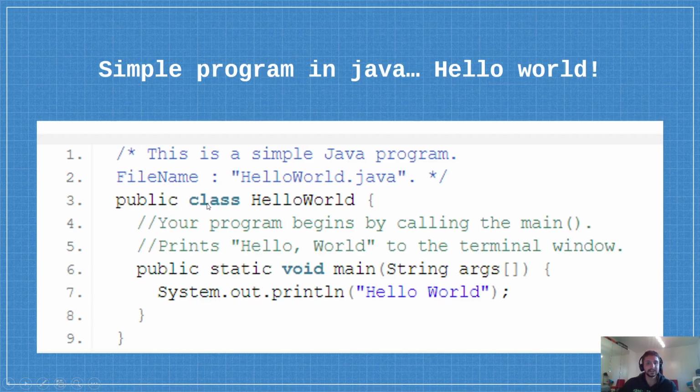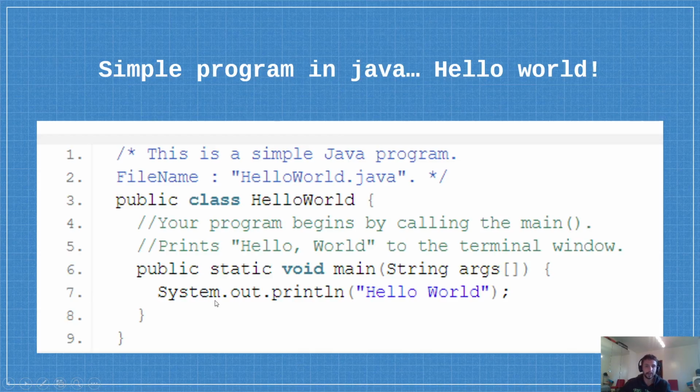Okay, what is a class? A class is important, is necessary, is the container of methods and attributes. Every Java application needs classes, needs attributes, and needs methods. The method main is important because it's the starter of the application. Without this method, you can't start a Java application.